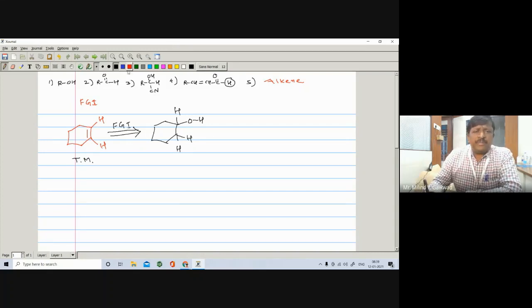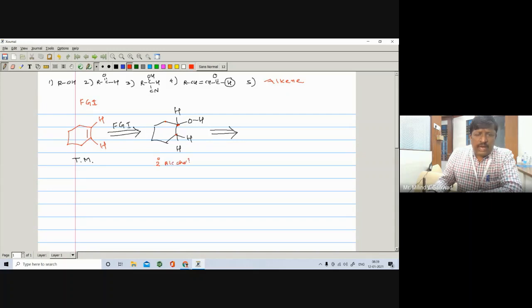Now disconnection you have learned already. After FGI, we carry out its disconnection. This symbol is for the disconnection, and we don't write anything on this arrow. Now in disconnection we have to break this alcohol. We have learned already the disconnection of alcohol. What is the nature of this alcohol, primary, secondary, or tertiary? This carbon is directly attached to one carbon and another carbon, so it is a secondary alcohol.